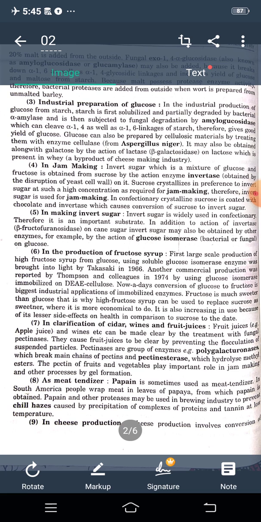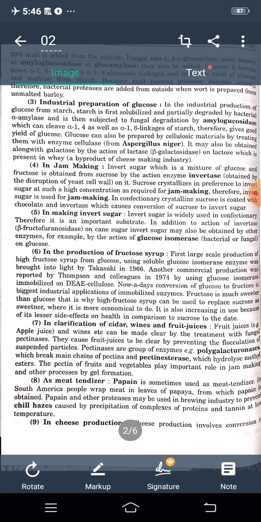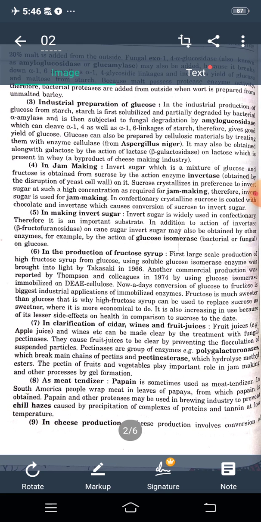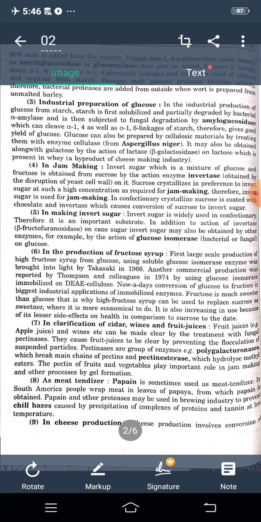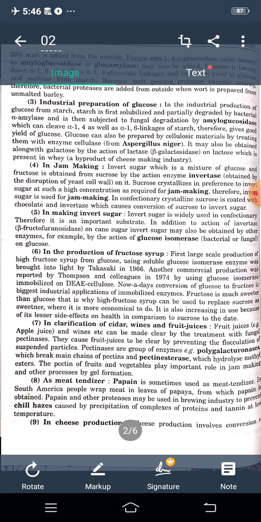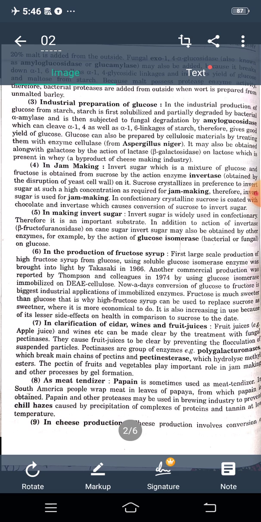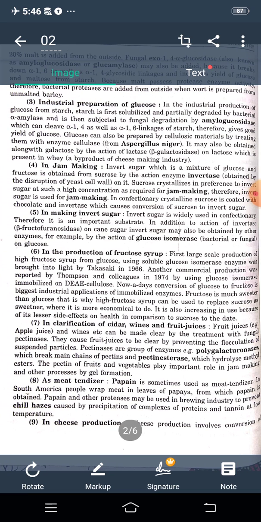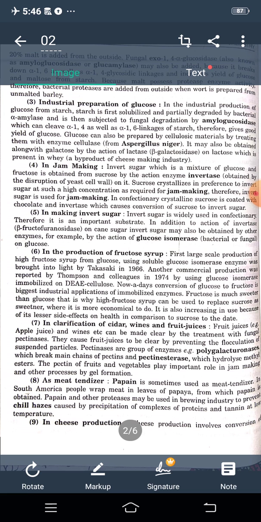Now, clarification of cider, wines, and fruit juices, for example apple juice and wines, can be made clear by treatment with fungal pectinase. They cause fruit juices to clear by the prevention of aggregation of suspended particles. Pectinases are a group of enzymes, for example polygalacturonase, which breaks main chains of pectins, and pectinesterase, which hydrolyzes methyl ester.